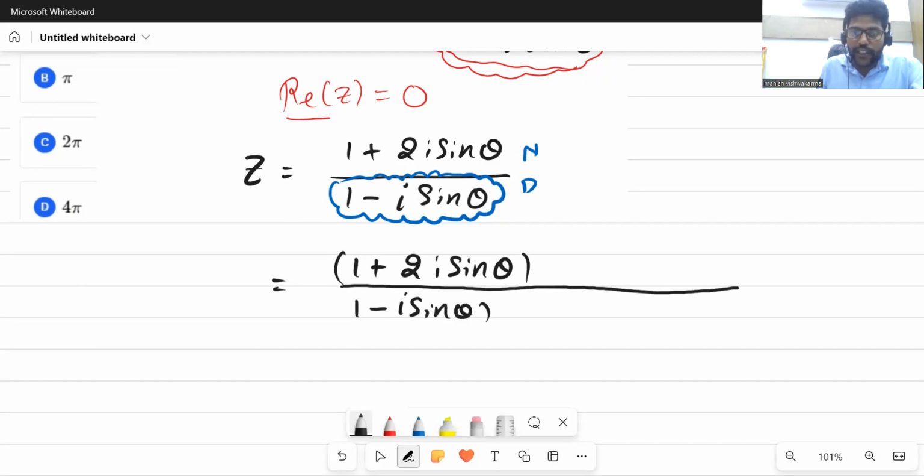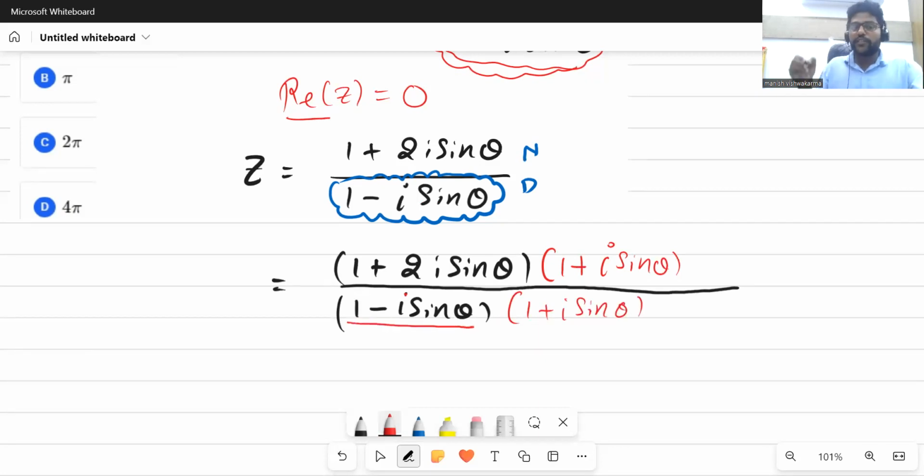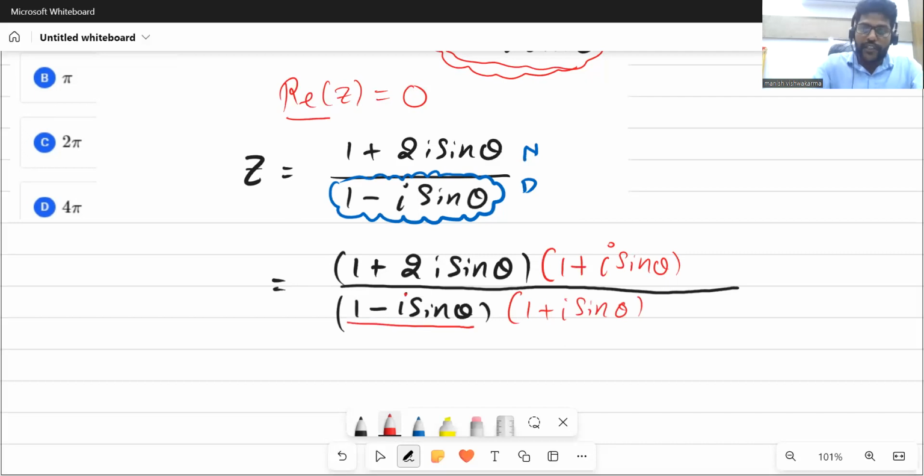This was my question. Now I will multiply by the conjugate of this denominator. To get the conjugate, we just change the sign of i, so 1 plus i sin theta. We multiply 1 plus i sin theta to the numerator as well as the denominator.